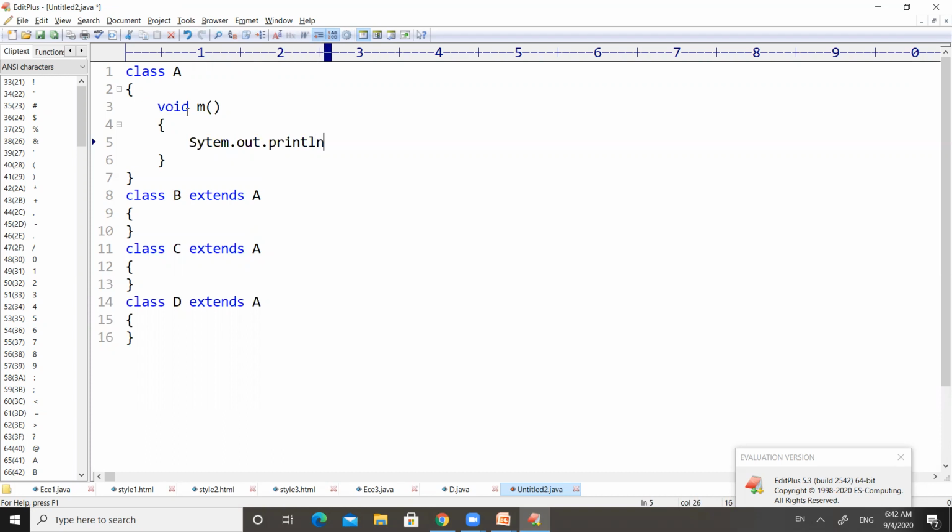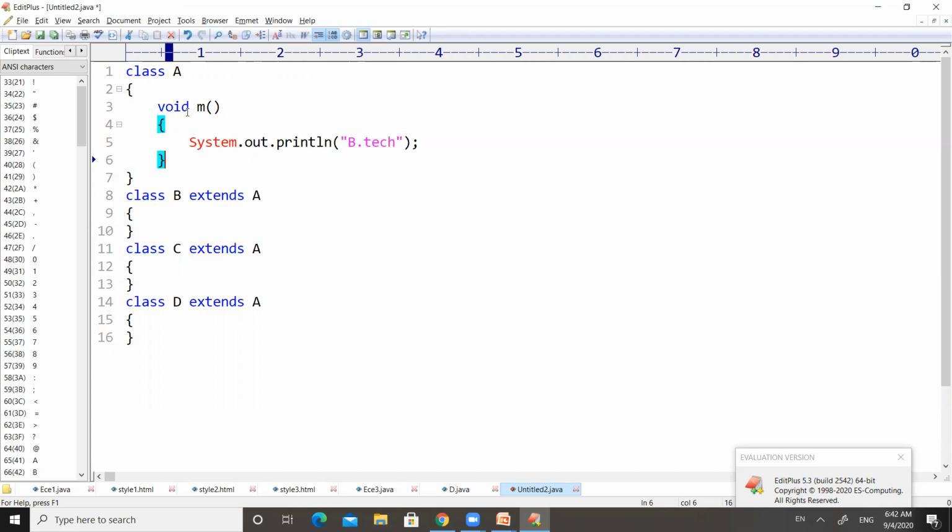If you want to print anything on the output screen in Java, I have to use the statement System.out.println. So here I'm going to print BTech.